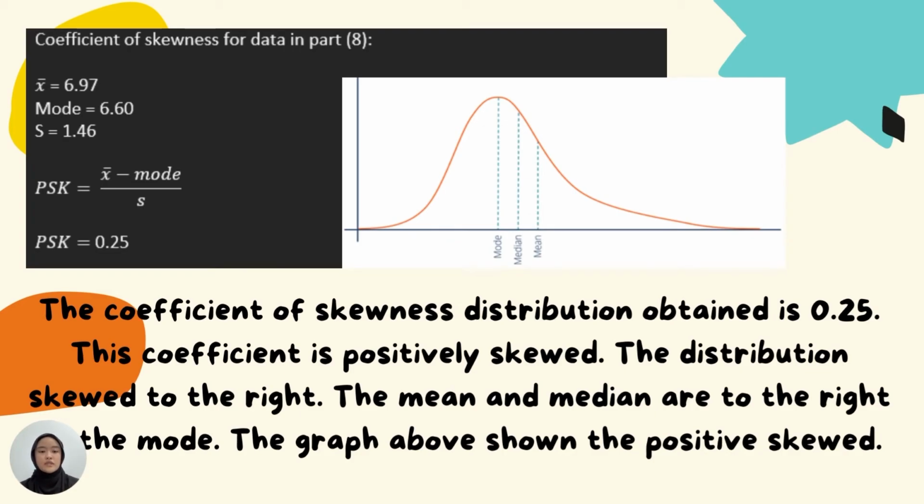So this coefficient is positively skewed. The distribution is skewed to the right. The mean and median are to the right of the mode. The graph above shows the positive skewed.